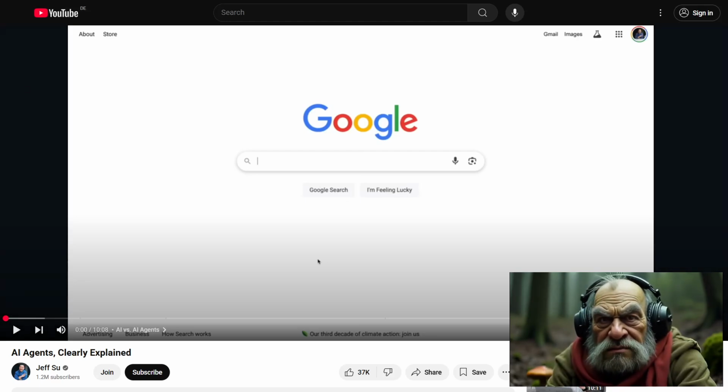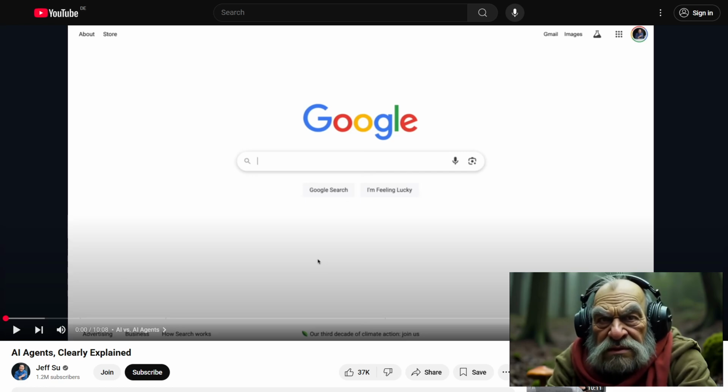Well, look what we have here. AI agents, clearly explained by Jeff C. If I had a nickel for every time someone tried to explain something clearly and ended up confusing me more than a frog in a blender, I'd be rich enough to buy a nice, quiet bog to retire in. So, what are we diving into today?